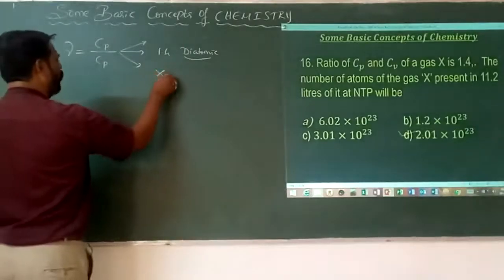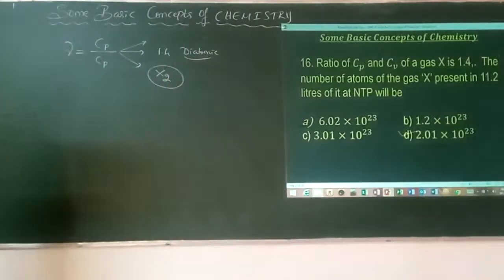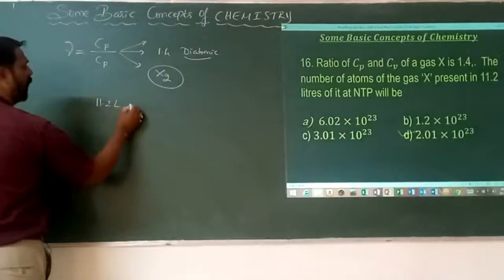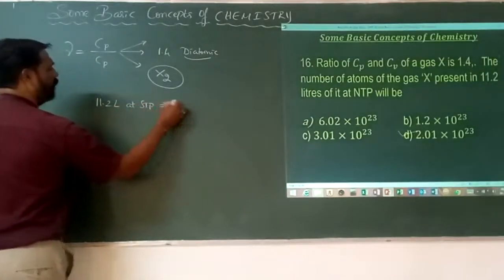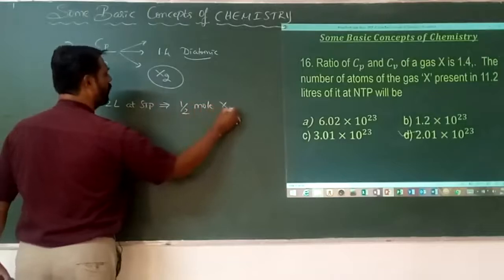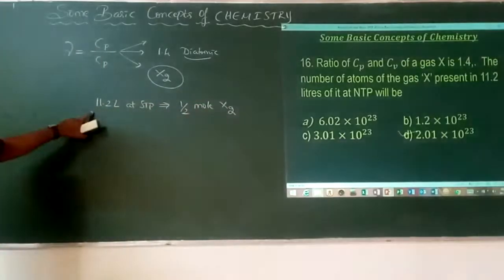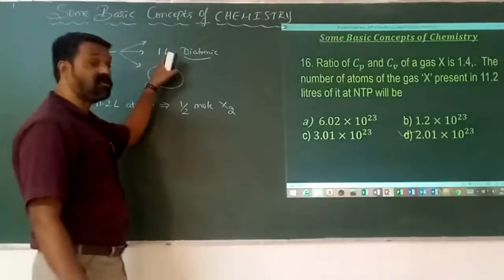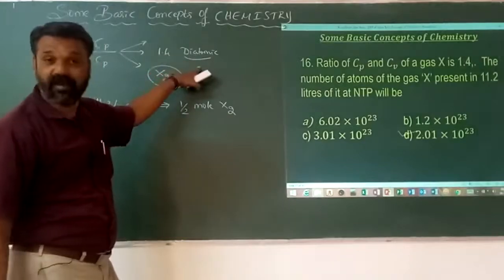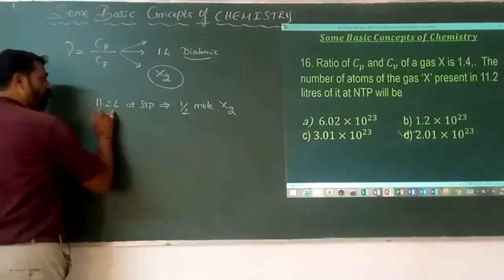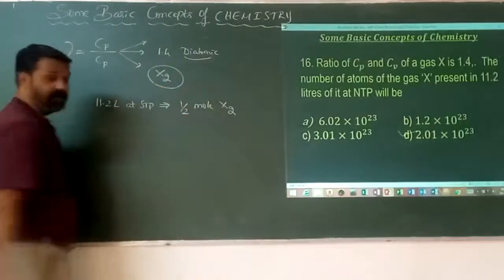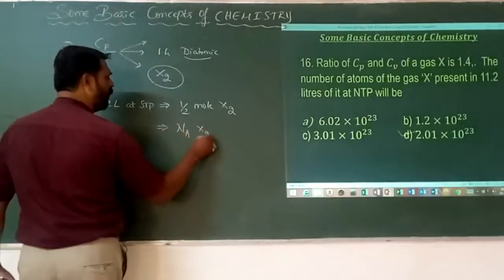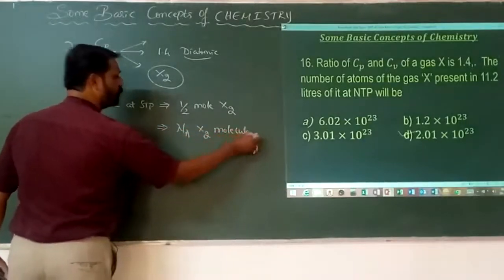No doubt, the formula for that gas is going to be X2. So here 11.2 liters at STP refers to half a mole of X2. Why? Because 22.4 liters is 1 mole of a gas. The gas here is not X, it is X2, because based on the value 1.4 it is diatomic. Therefore, 11.2 liters of that gas at STP is half a mole, that is half of Na molecules of X2.